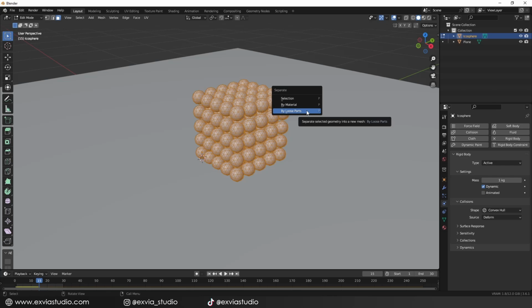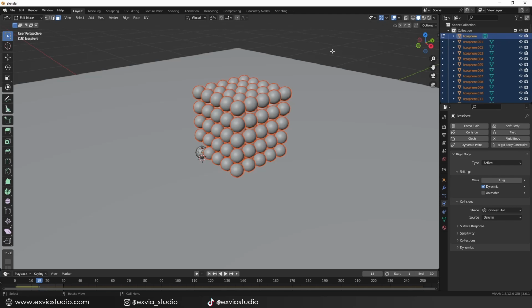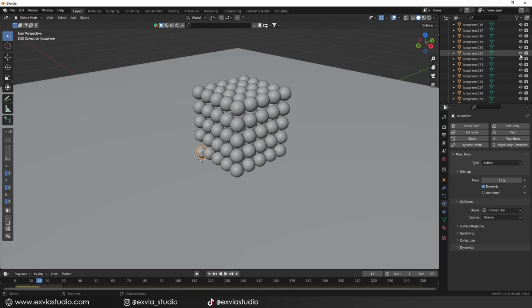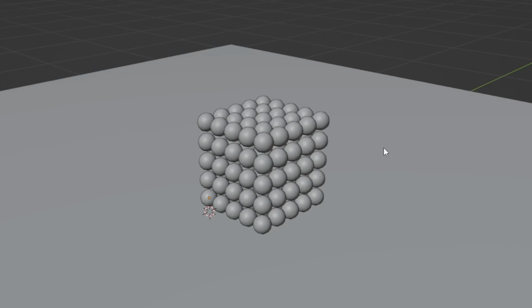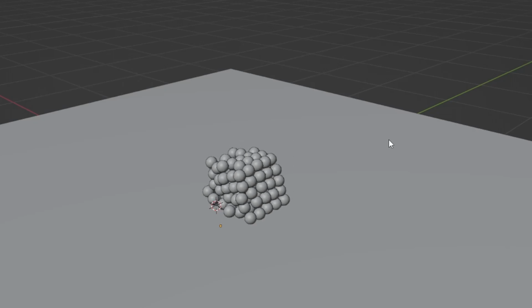And as you can see on the right panel, now 100 new icospheres have been created in our collection. And each one of these already has the rigid body options applied, because all the properties of the original model have been copied. So let's do another test and see how well the simulation goes. We'll press the spacebar and... Yay, we did it! Or not.